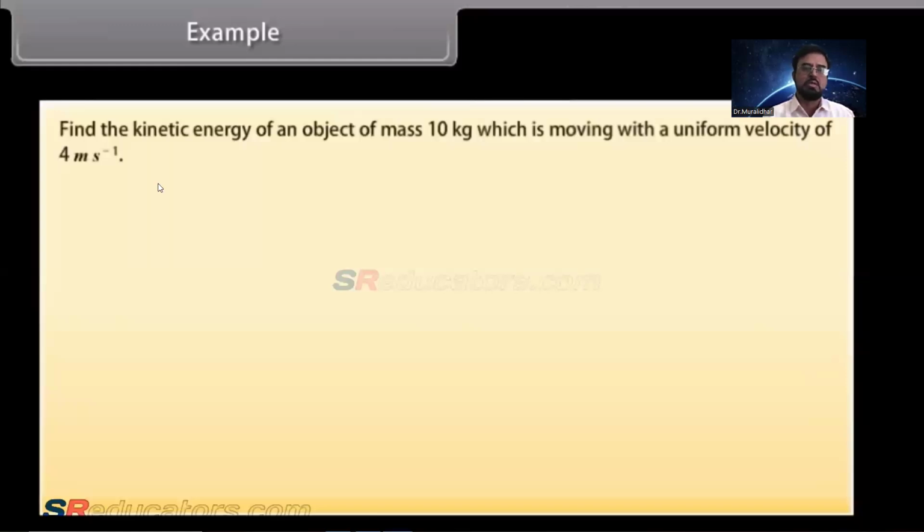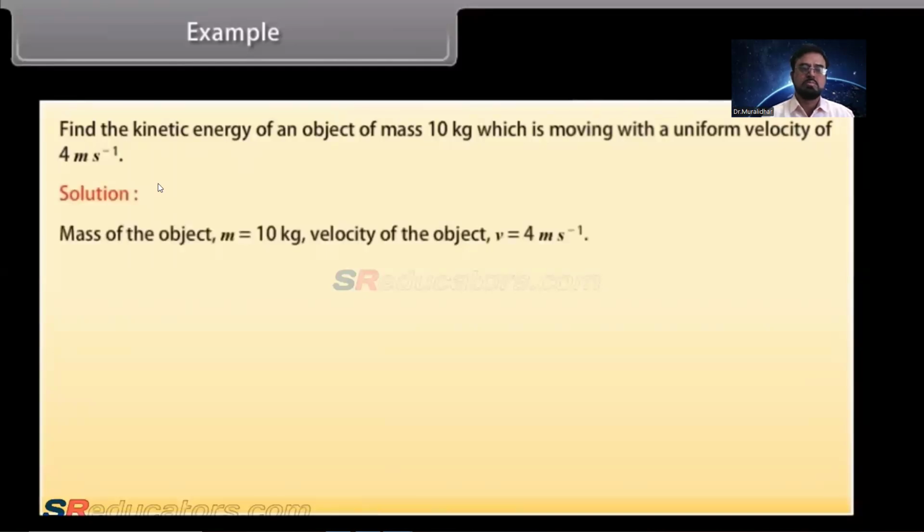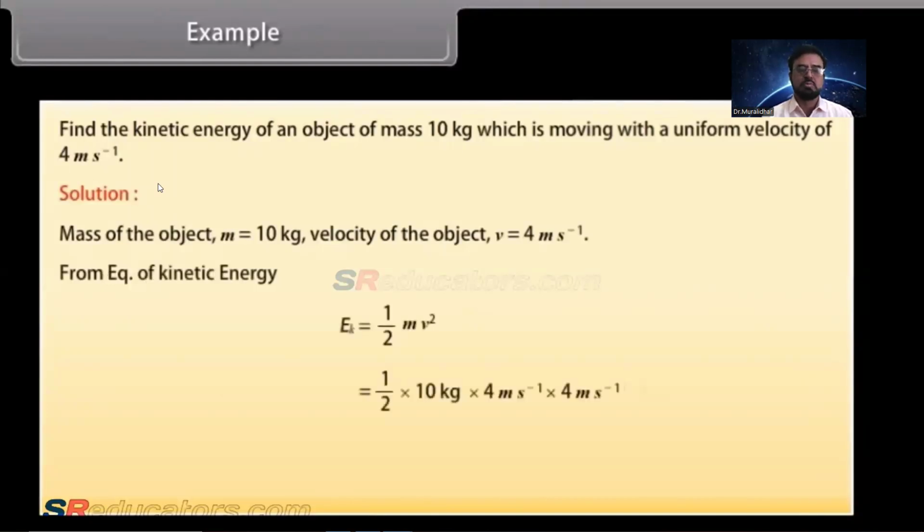10 kg which is moving with a uniform velocity of 4 meter per second. Solution. Here mass of the object m is equal to 10 kilogram. Velocity of the object v is equal to 4 meter per second. From the equation of kinetic energy we get half, 1 upon 2 into 10 kilogram into 4 meter per second into 4 meter per second, which is equal to 80 joules. Hence, the kinetic energy of the object is 80 joules.